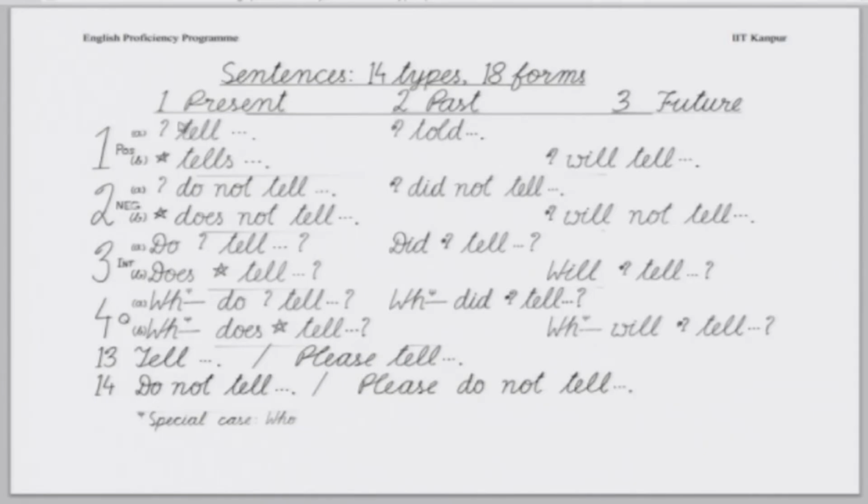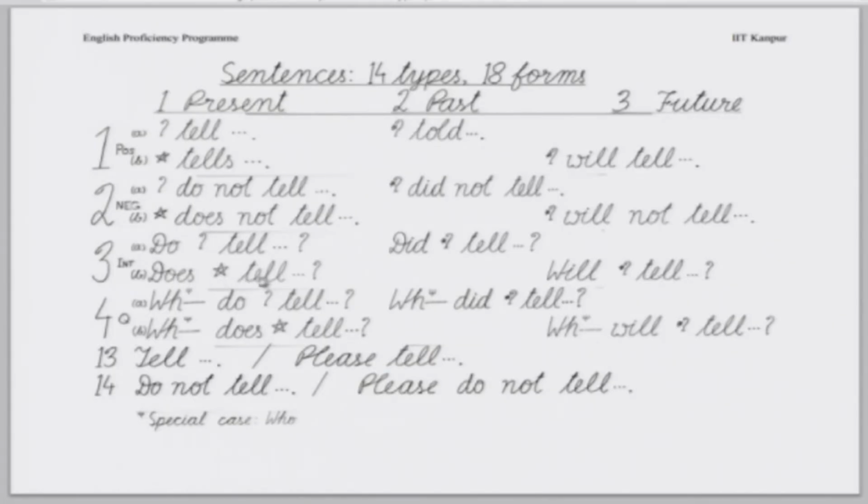So you interchange the order: do I tell. So the subject comes here and the sentence actually starts with do, which is the helping verb. And other things come as usual. And similarly, for the singular sentence, it will be does here, very much like what you used in the negative sentence.